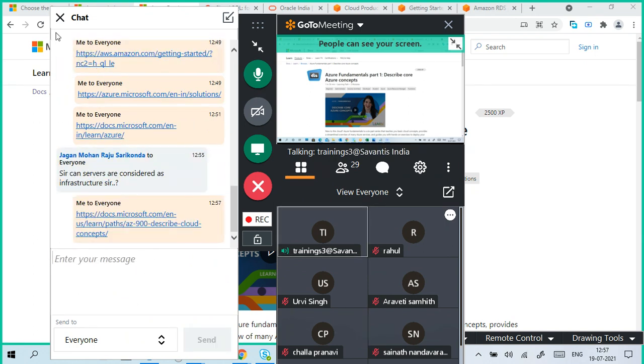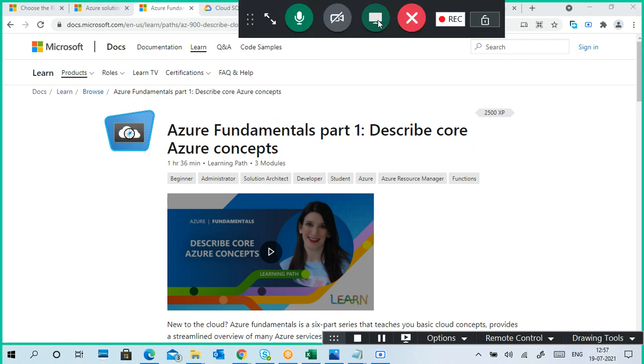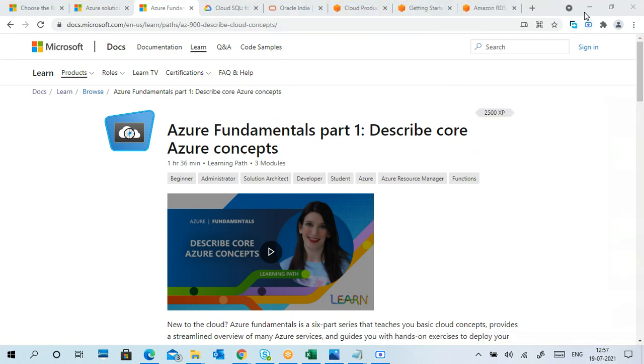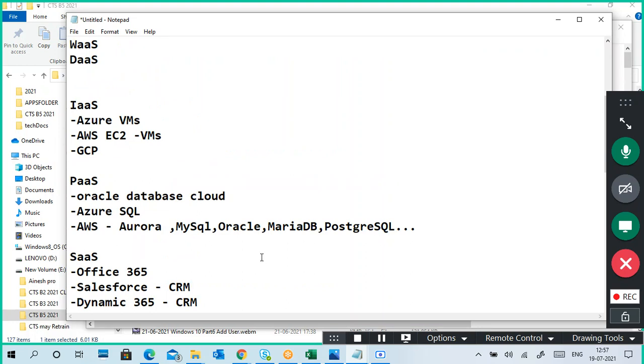Jagan asked one question, sir. Can servers be considered as infrastructure as a service? I don't think so. Infrastructure as a service means we need an infrastructure, and a service provider provides the infrastructure to me. Then, if I want to create a particular virtual machine or operating system on it, or maybe I'm using that, it is SAN.